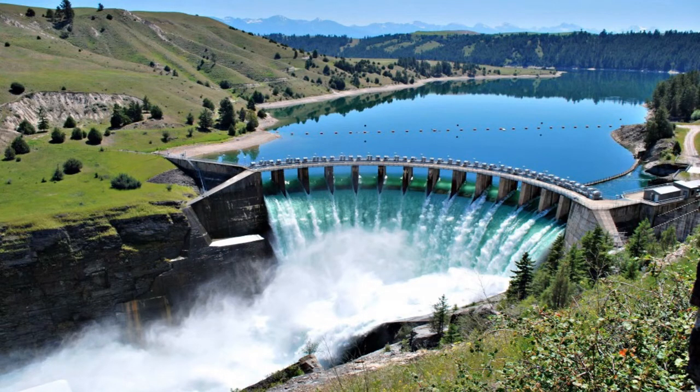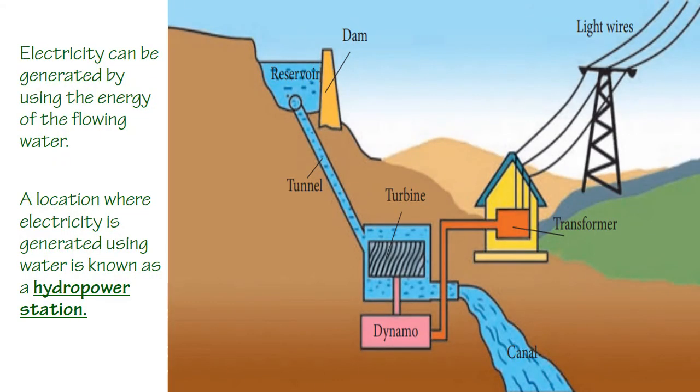Here you are looking at the dam. Normally a concrete dam is constructed by obstructing the flow of water to generate hydroelectricity. On the screen, you can see a simple plan of a hydropower station. Hydropower: hydro means water, and here we are going to generate power by using water.